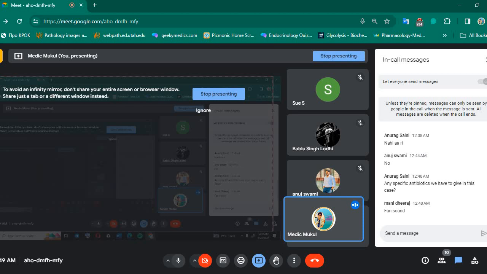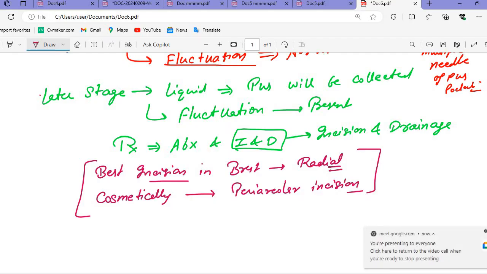Any specific antibiotic we have to give in this case? No, for now just remember we need to give antibiotics, and these are the antibiotics we give for streptococcus. Any antibiotic can be given; the main target is that we need to incise the breast and drain all the pus. Cosmetically, we give the peri-areolar incision, and the best incision in the breast is the radial incision.